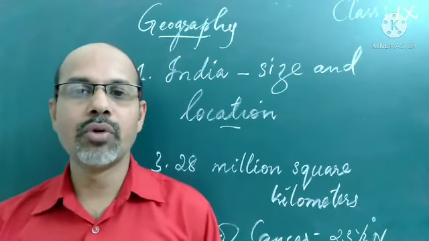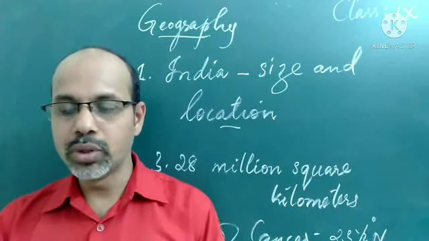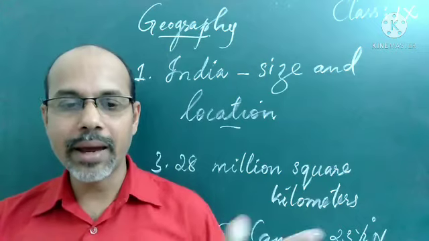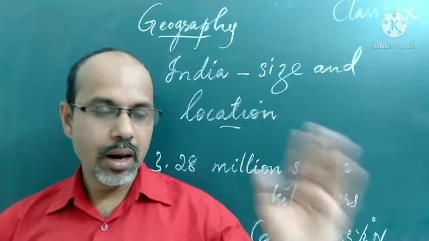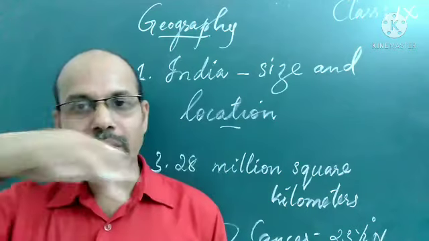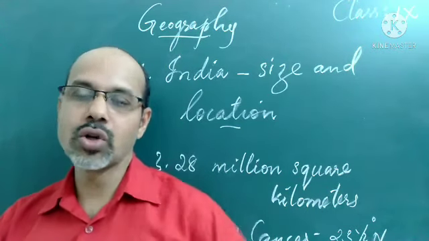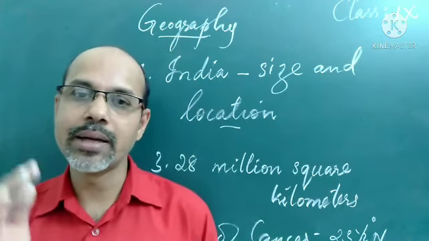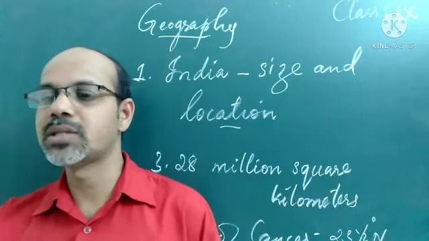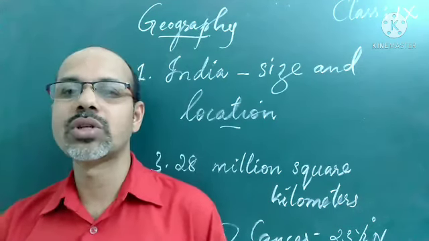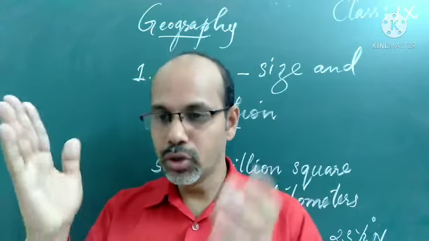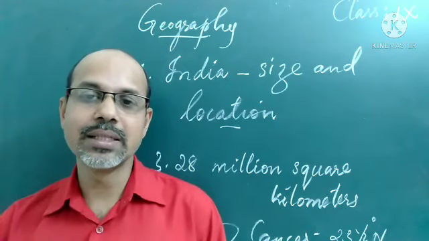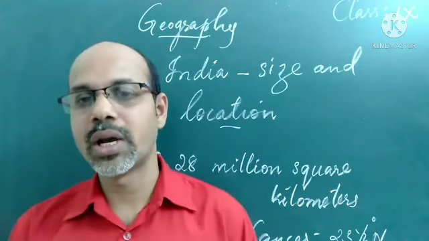Also, when we come to South India, we know that there is the ocean. The Indian Ocean is lying there, with its two arms, the Arabian Sea and the Bay of Bengal. So here there is also a coastline area. We have almost 7,516.6 kilometers of coastal area. It is a very large coastal area. India is very lucky to have such a vast coastline, 7,516.6 kilometers of coastline.